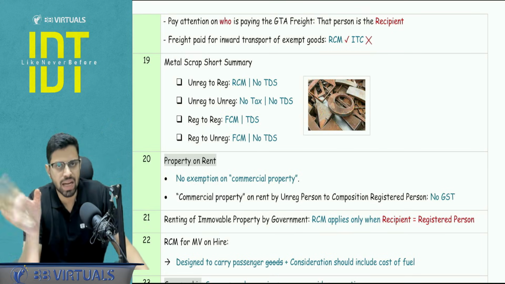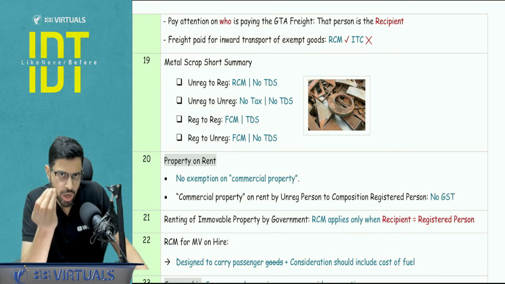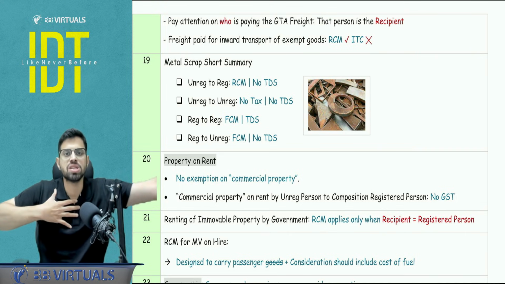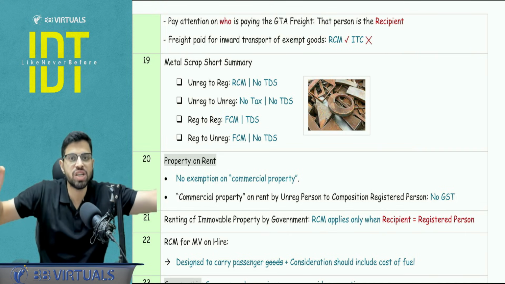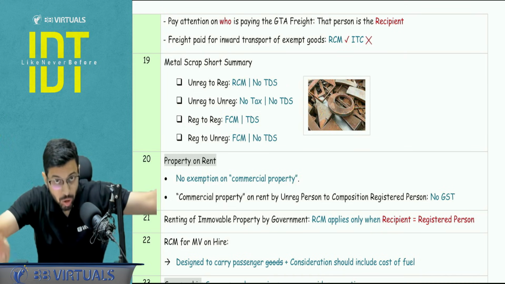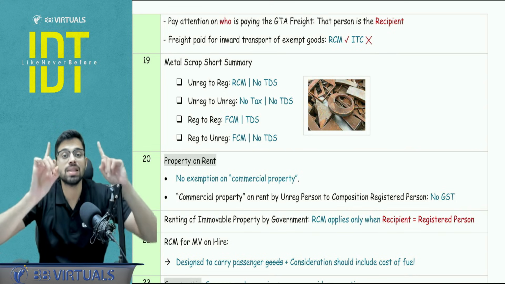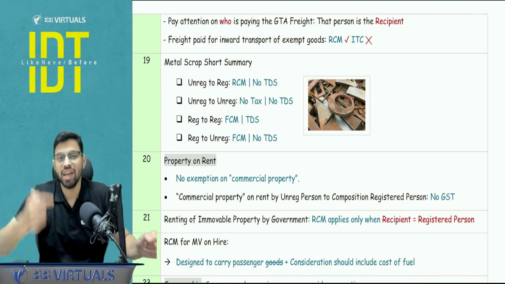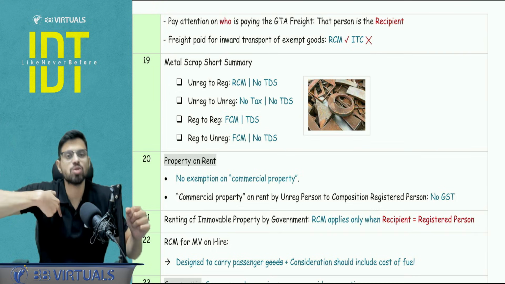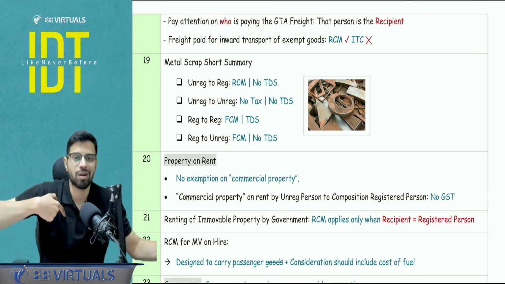Whenever you are analyzing RCM, whenever you are analyzing place of supply, guys, the first fundamental understanding you need to have is who is the recipient. If, for example, I am selling goods to Mr. Ram and I am paying the freight of GTA, so for the GTA service analysis, where you see whether it is exempt or not, my recipient status needs to be taken care of, because the recipient is the person liable to pay the consideration. If I'm paying the freight, I'm the recipient of the GTA service. The GTA is giving services to me, and whatever goods I'm selling to Mr. Ram, that is a separate transaction.